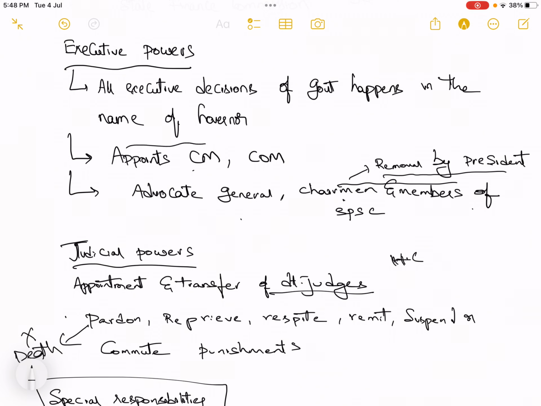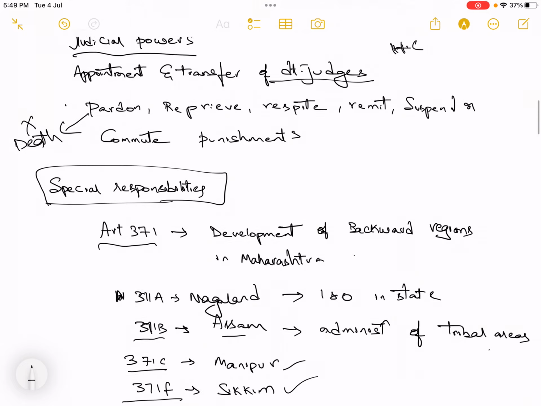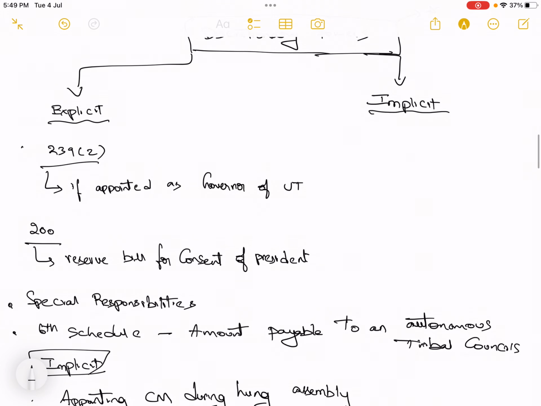Like recently the appointment of the CM. The governor has dismissed the minister. So can they do that? No, they cannot do that. I have shared the article on this in the Telegram channel, right? So even these powers which should not be controversial are becoming controversial, we'll see this. So what are the discretionary powers explicitly mentioned, or under Article 239 sub-clause 2?